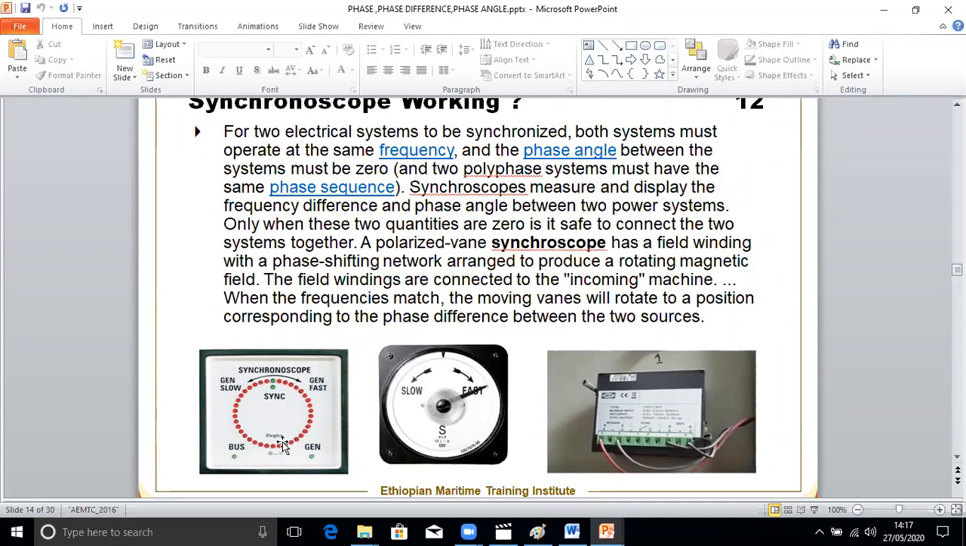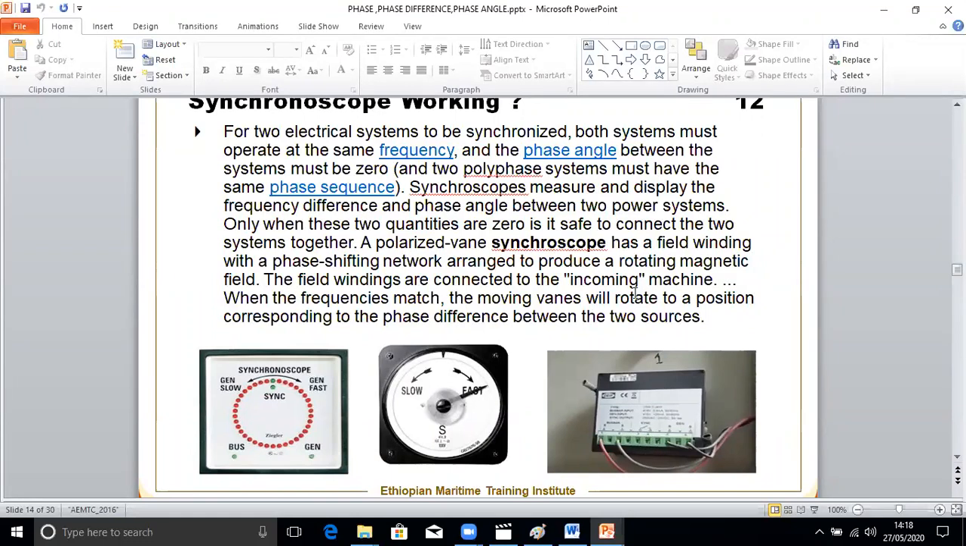The polarized vane synchronoscope has a field winding with a phase shifting network arranged to produce a rotating magnetic field. We will see this polarized vane type synchronoscope. It's a bit old, but I'll show you the electronic one also. When you look at the back side of the synchronoscope, it looks like this. This is a portable type. You can just remove it from here. You see, it's only two connections here, and there are some relay contacts connections here.